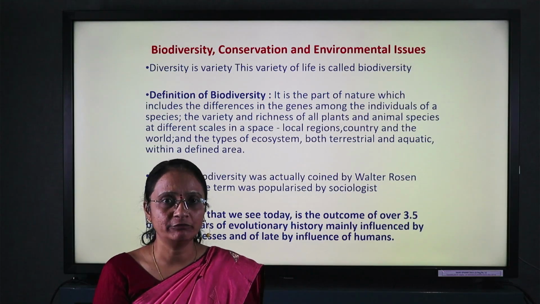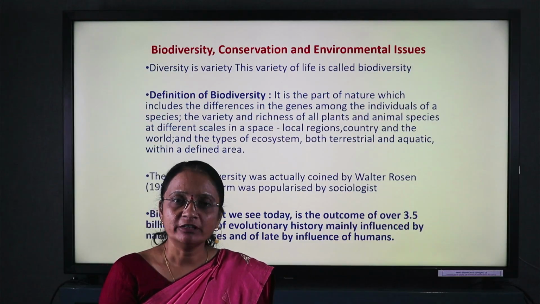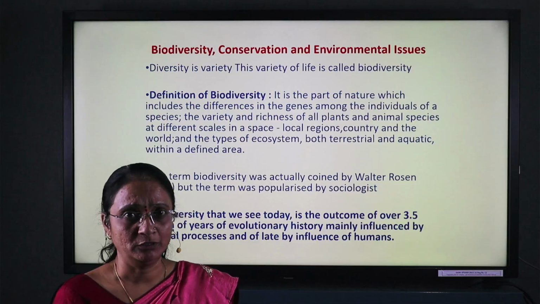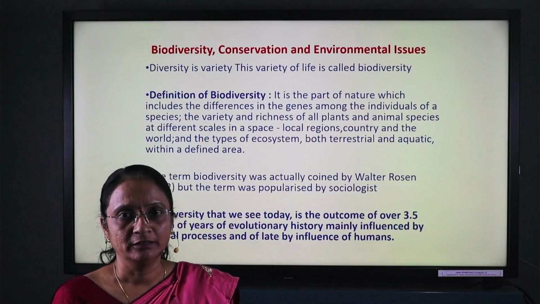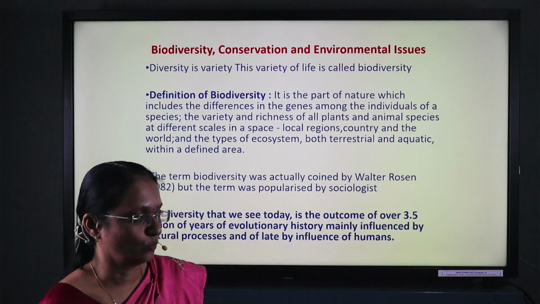Bio means living, diversity means variation, and that variation you have to study in this chapter. We are also going to show what the effects related to the environment are in this biodiversity.